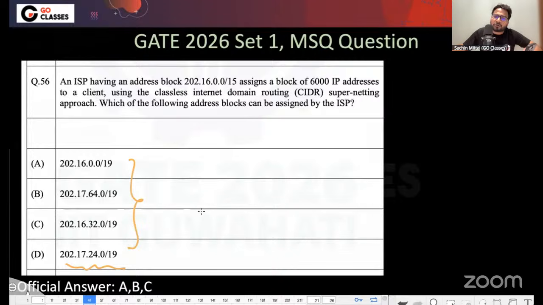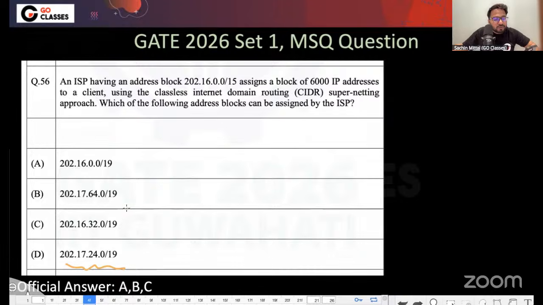I also told the same thing in my set 1 analysis, which we did just after the examination. Just after the live exam, GATE 2026 set 1, Deepak and I came live. In that live session, I said that A, B, C, D all should be the answer. I also said that GATE might give A, B, C as the answer because there was no option to select four. But officially it should be A, B, C, D.